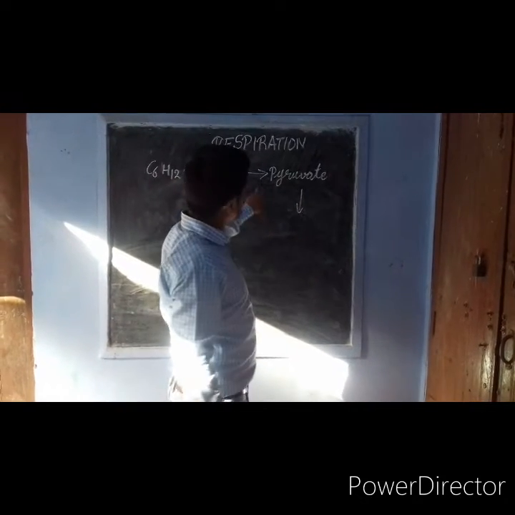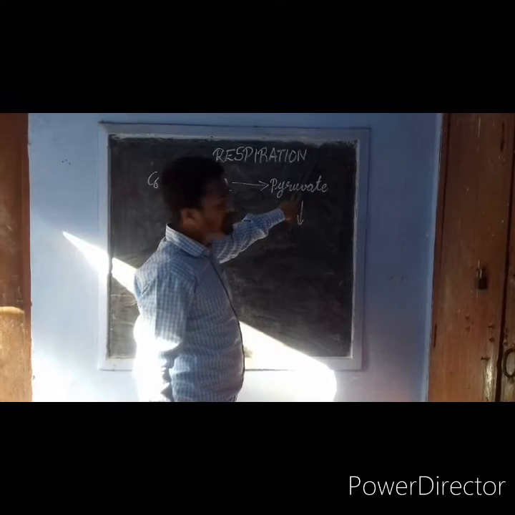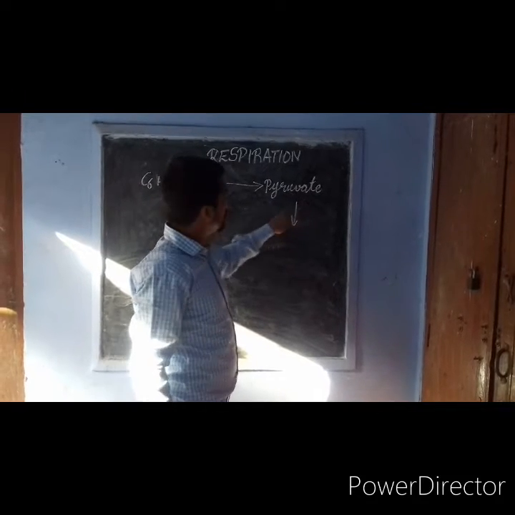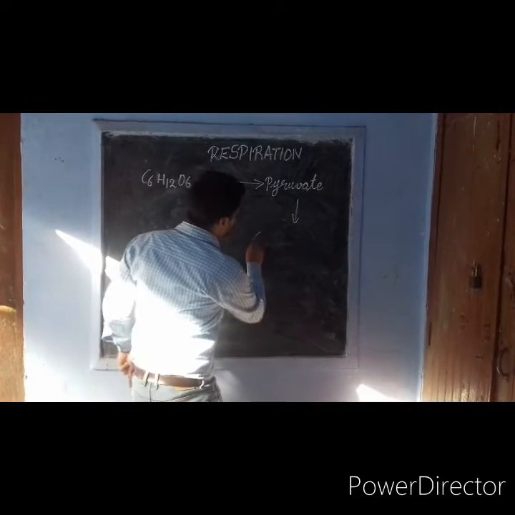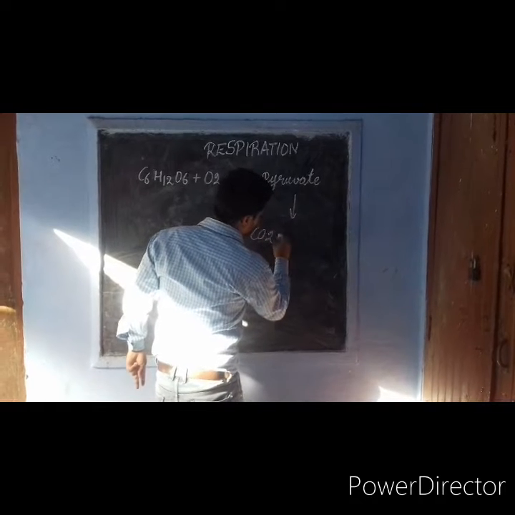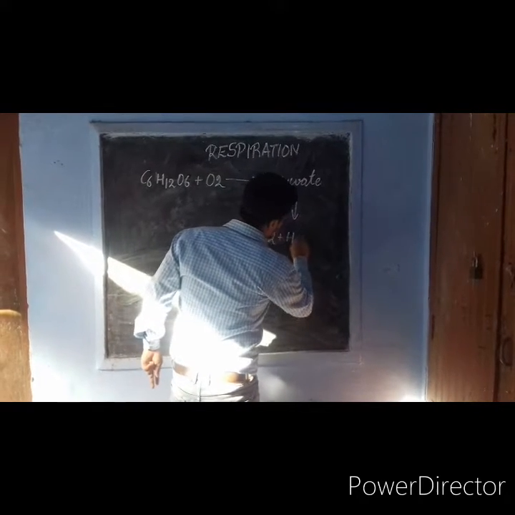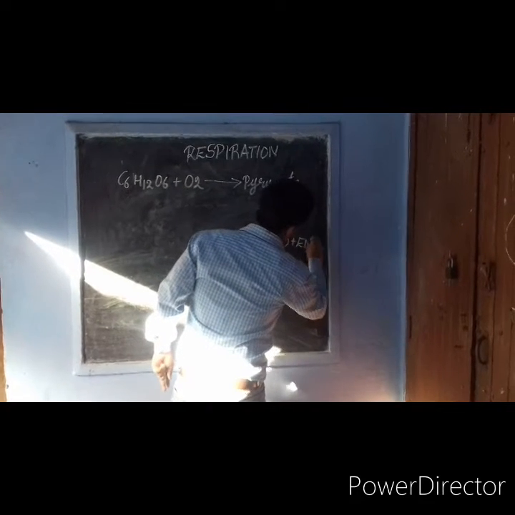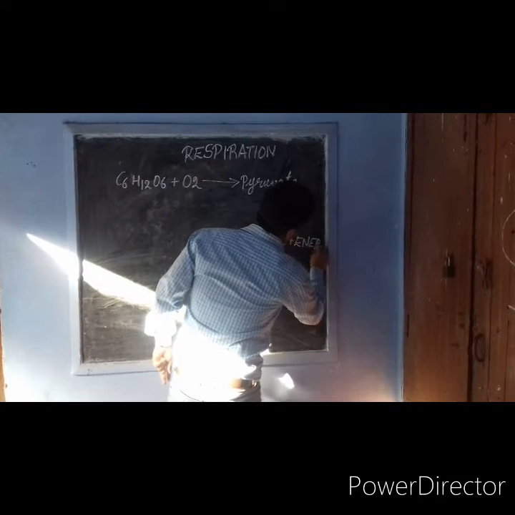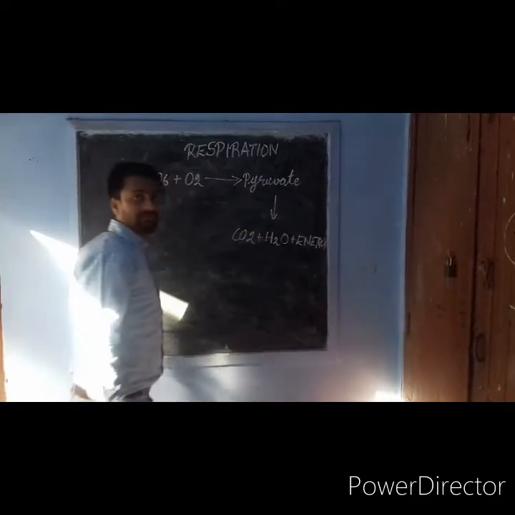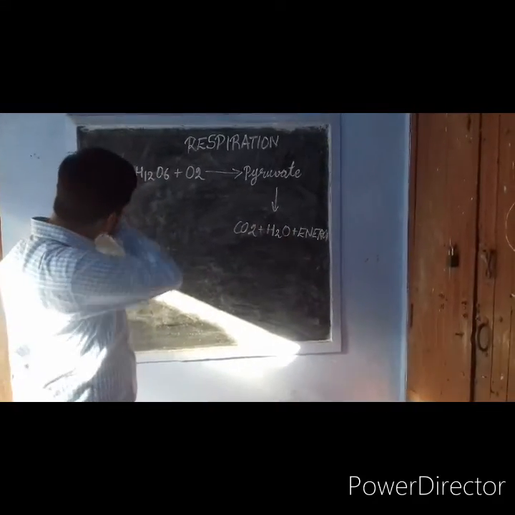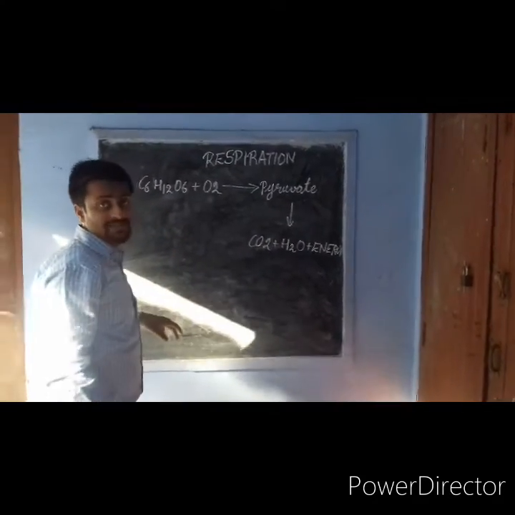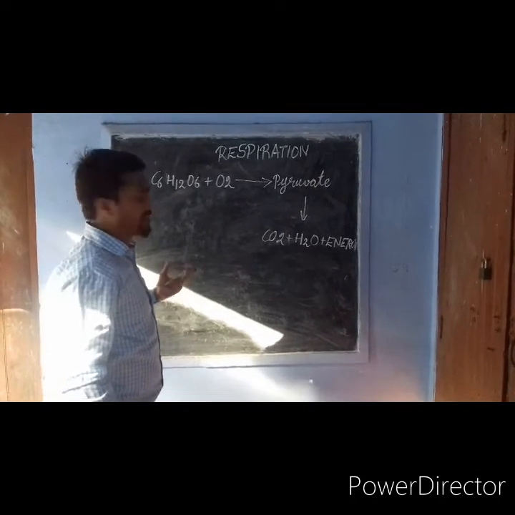This C6H12O6 first turns into an intermediate product called pyruvate, and this pyruvate then breaks down into carbon dioxide plus water plus energy. This C6H12O6 also has two mechanisms.